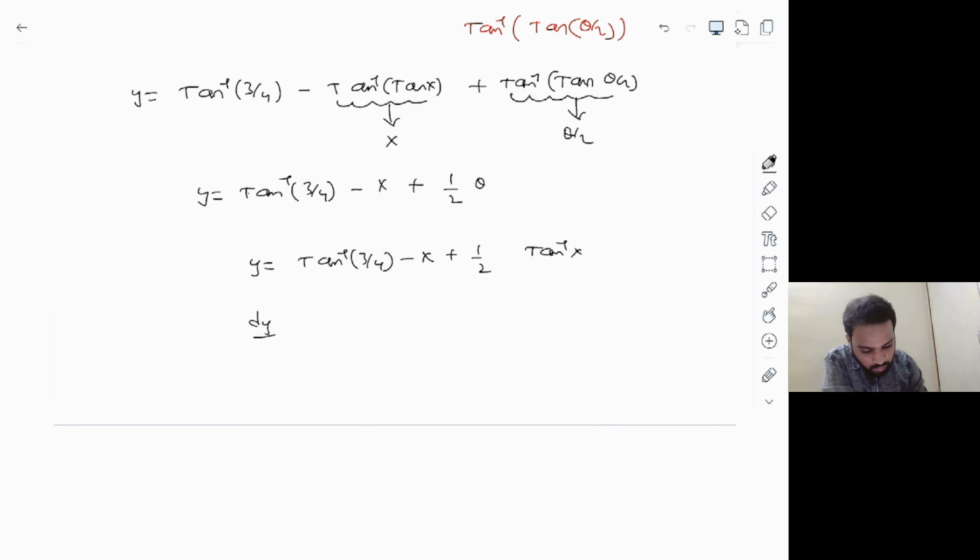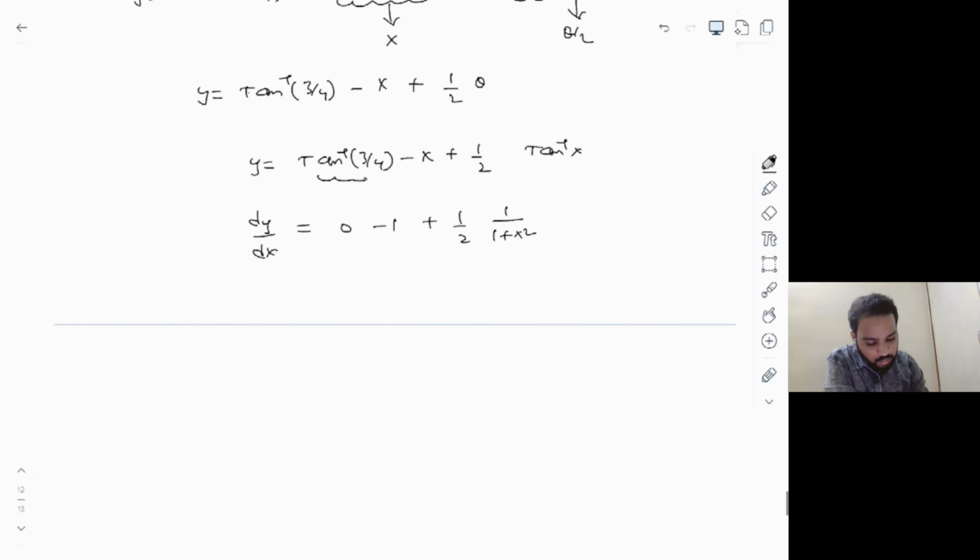Now we need the value of dy by dx, right? You can differentiate. This is a constant. Differentiation will be 0, and minus 1 plus half of tan inverse of x differentiation is 1 by 1 plus x square. But we need this value at x is equal to root 3 by 2. Let's plug that value back here. x is equal to root 3 divided by 2.